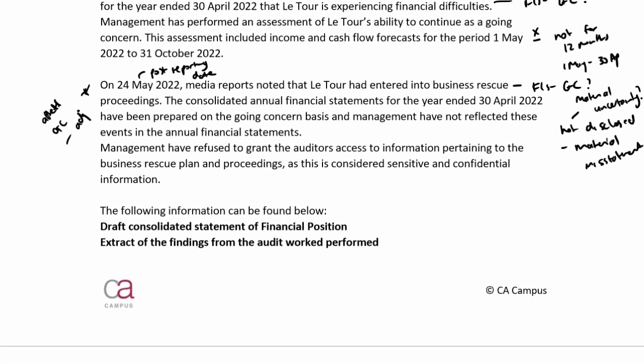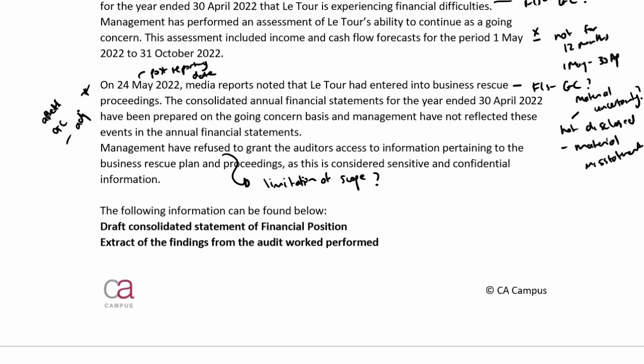Management have refused to grant the auditors access to information pertaining to the business rescue plan and proceedings, as this is considered sensitive and confidential information. So if they are not giving us, is there a limitation of scope? We've got to consider, can we get the information we need to make conclusions or assumptions from other means?